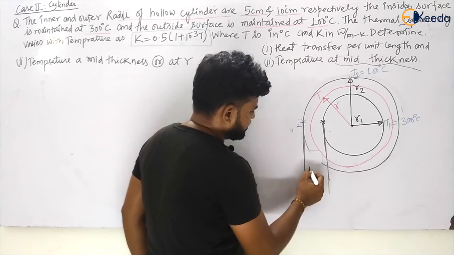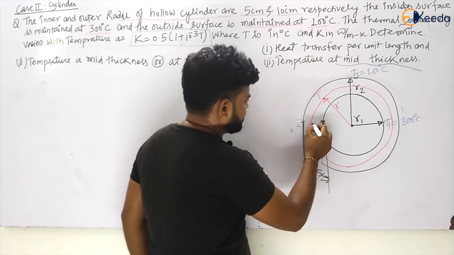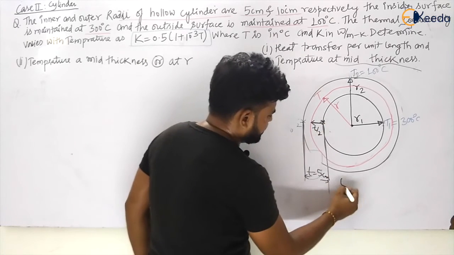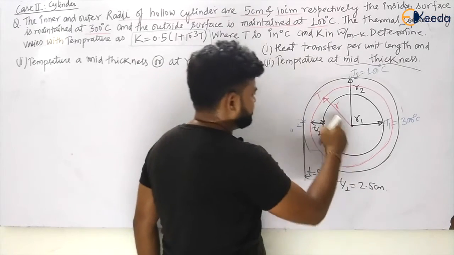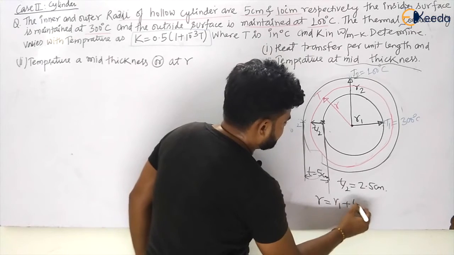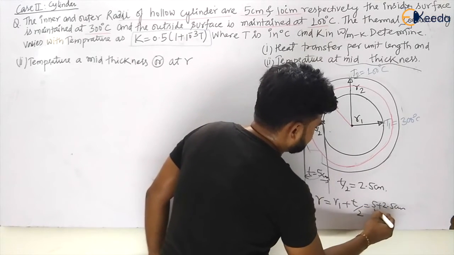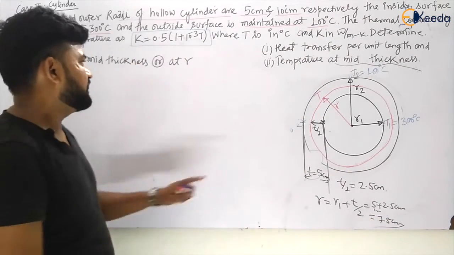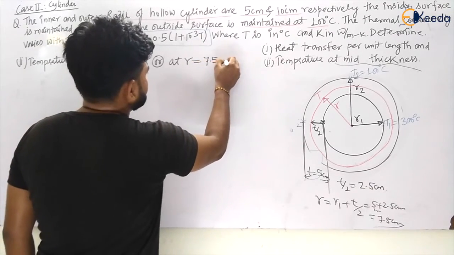So thickness T is equal to 5 centimeter, and T by 2 will be equal to 2.5 centimeter. So R will become nothing but R1 plus T by 2, that is 5 plus 2.5 centimeter, equal to 7.5 centimeter, my dear students. So at R is equal to 7.5 centimeter.